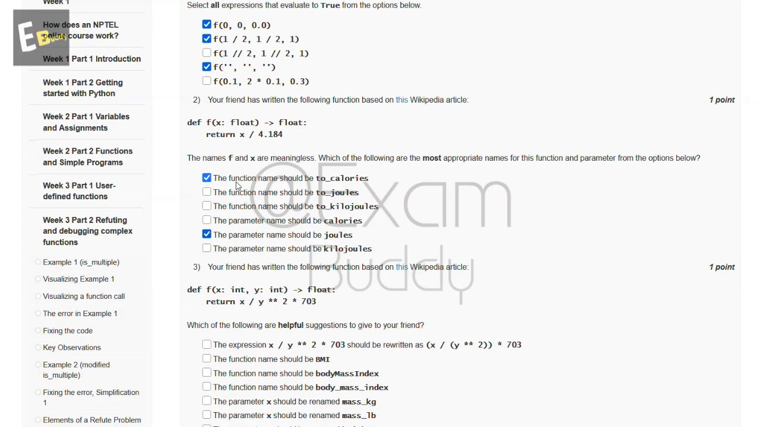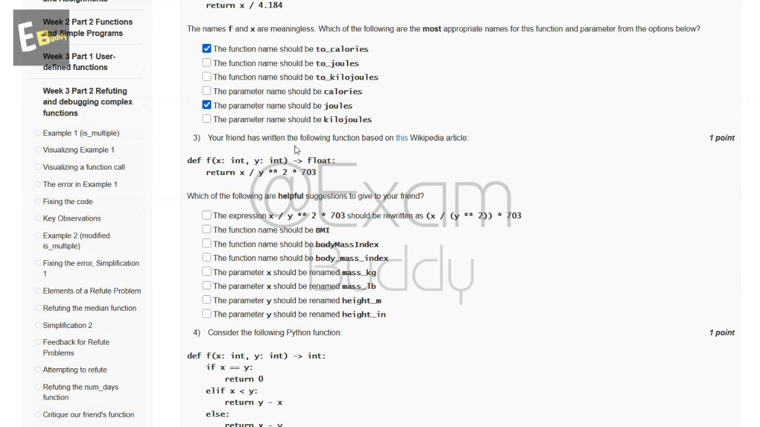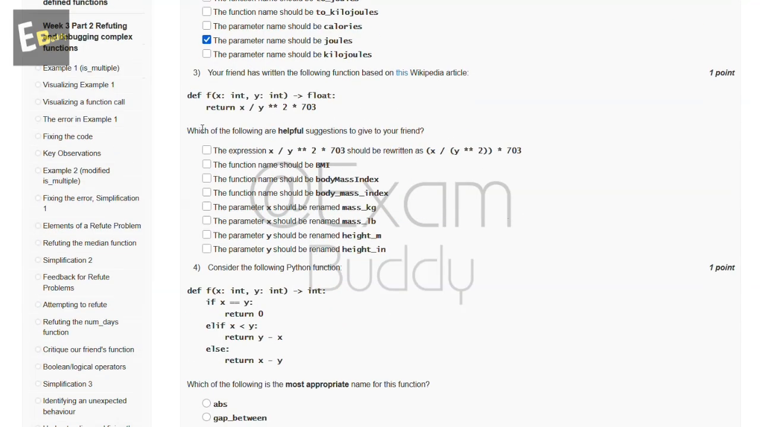Now the third question is: your friend has written the following function based on this Wikipedia article. So this is our function, and which of the following are helpful suggestions to give to your friend? So these are the options, and the answer of our third question is A, B, D and F and H.